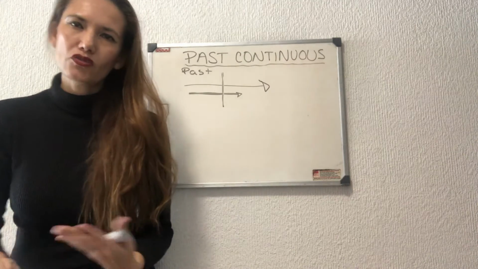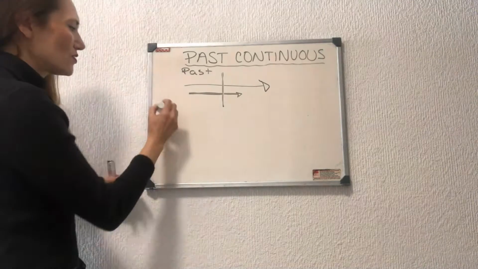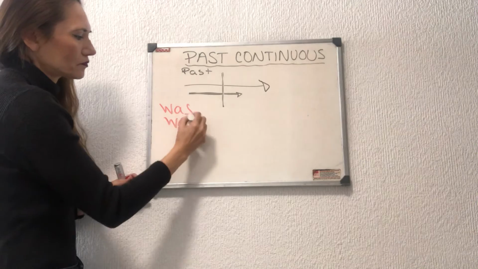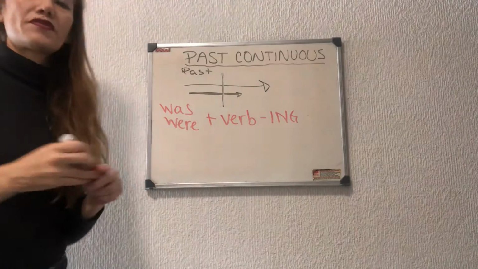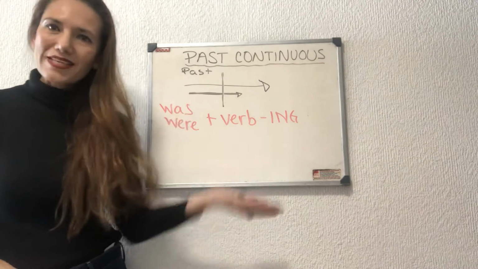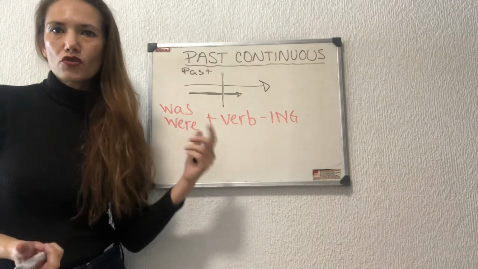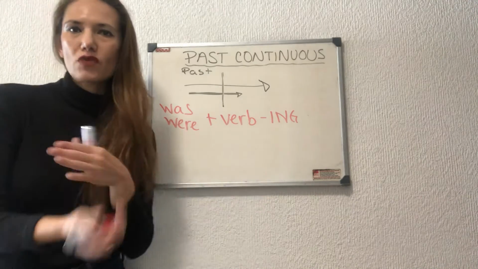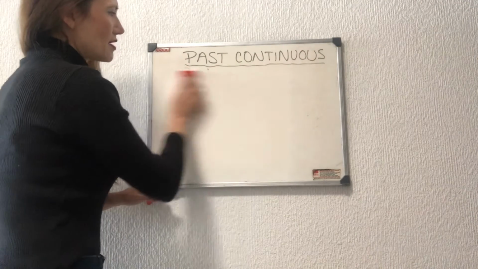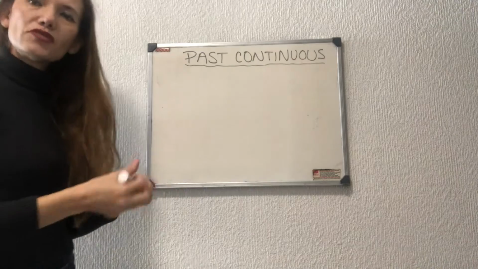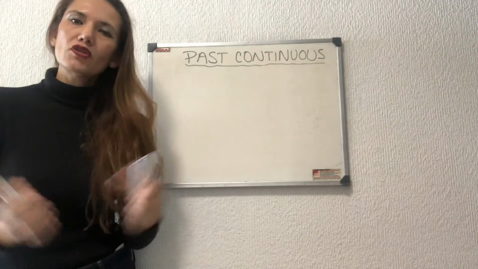How can we structure the past continuous? Well, for the past continuous, you are going to require the verb be in past tense. So I have was or were, and then another verb that uses an ing form in order to use the continuous form, which is the present participle that ends in an ing. And then I can also use past tense depending on whether this action interrupts or not. In order to express this activity, I'm going to say what was happening in the past. I'm going to tell a story of something that was happening.